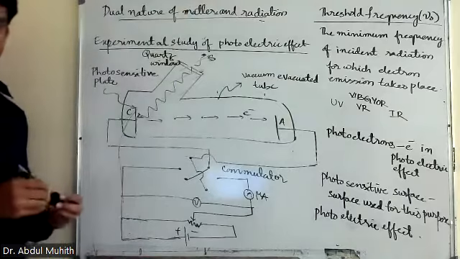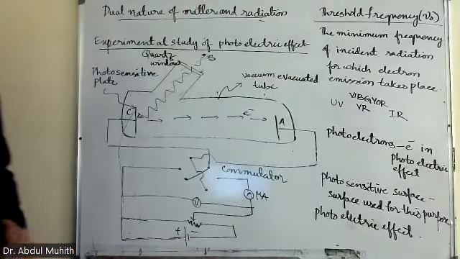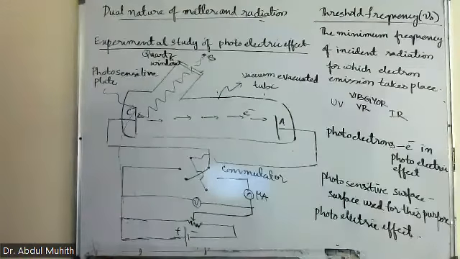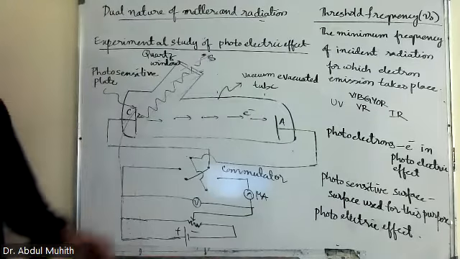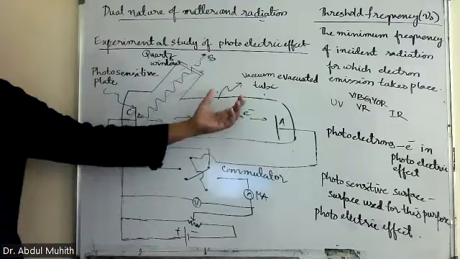So now, this is a vacuum evacuated tube.